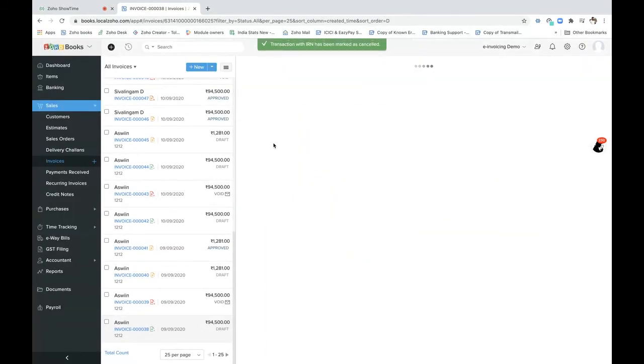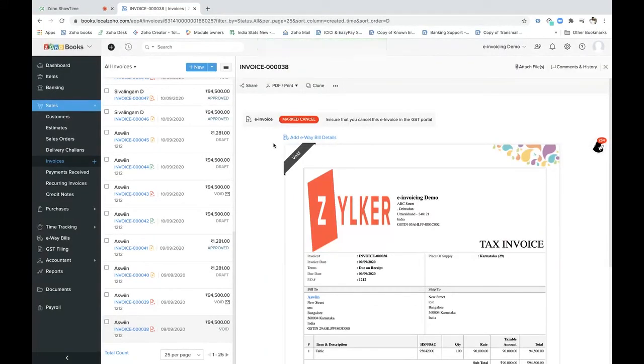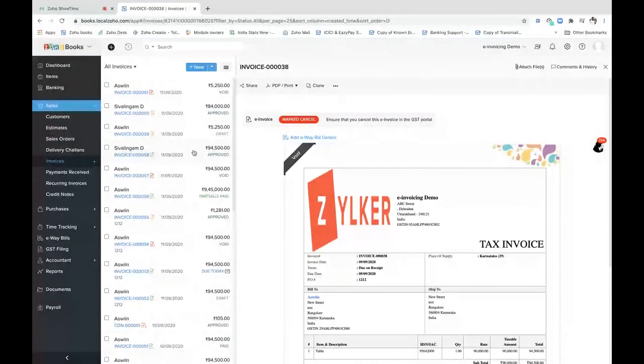That's it. So the other part would be done in your GST portal only, because if it is going to be within 24 hours, the data is going to be in the IRP portal itself. If it is going to be after 24 hours, the data would be pushed from the IRP portal to the GST portal. All right. So now we have seen about the e-invoice generating the IRN, the QR code.